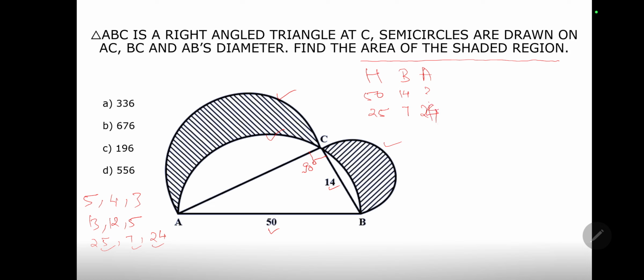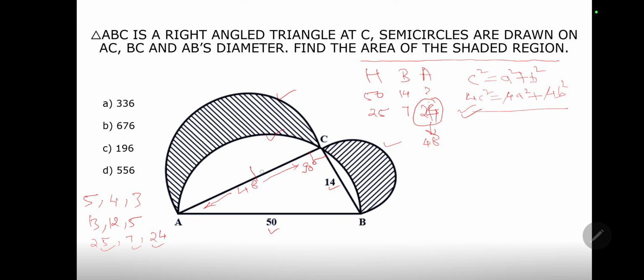If you don't believe me, this is the simple formula we learned in school: c square is equal to a square plus b square. If I multiply every side by 2, it will become 4c square, 4a square, 4b square, and ultimately 4 will get cancelled. This is the basic concept I'm using. So 24 would be my side, and I just need to multiply it by 2, which becomes 48. So my third side is 48.